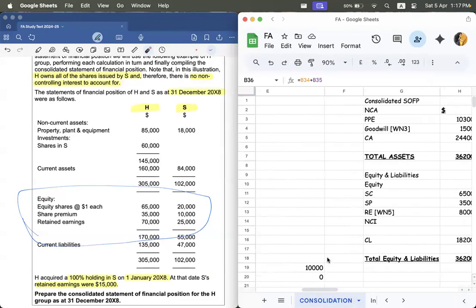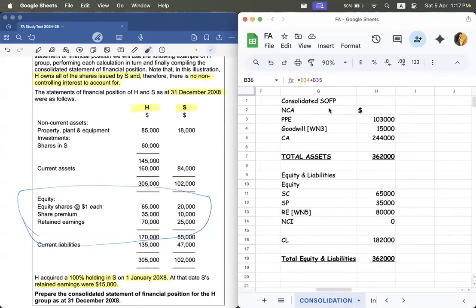Now, when you take the consolidated SOFP, how are you going to take this? For NCA, non-current assets, you're going to add both of the assets together. For goodwill, you need goodwill as a non-current asset, right?